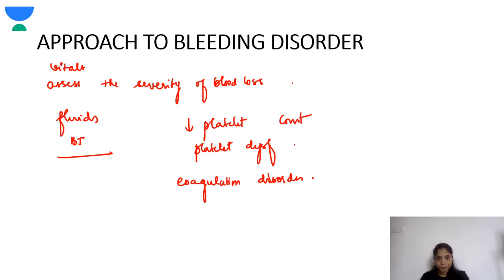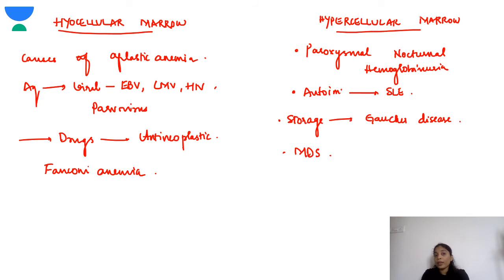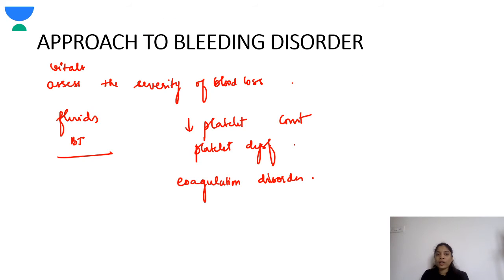So now we'll do a fast revision of today's topic. I will start with the approach to bleeding disorder. Whenever a bleeding child comes to you, you have to check the vitals. You have to assess the severity of the blood loss, and then you have to know if the child will require fluids or a blood transfusion. The causes of bleeding could be because of decreased platelet count, platelet dysfunction, or coagulation disorder.